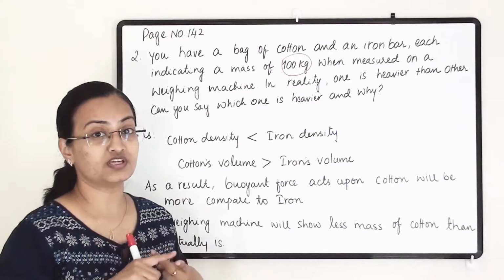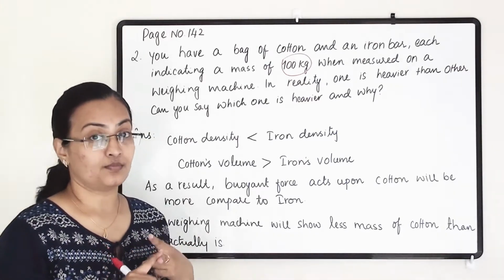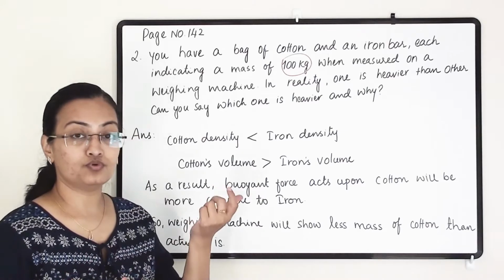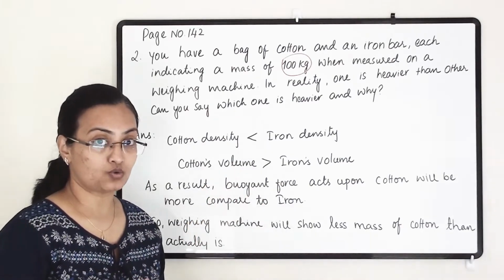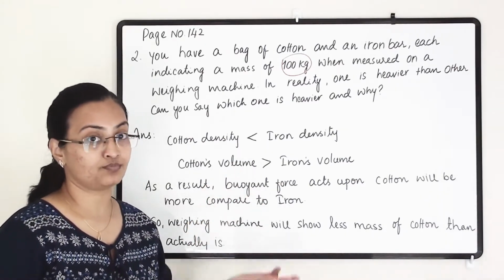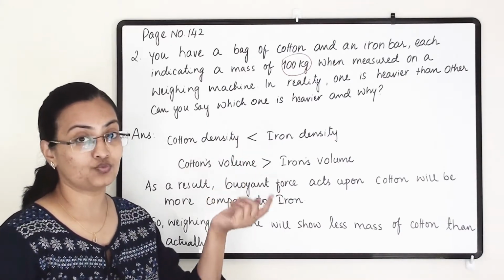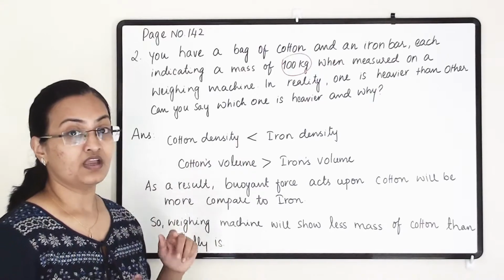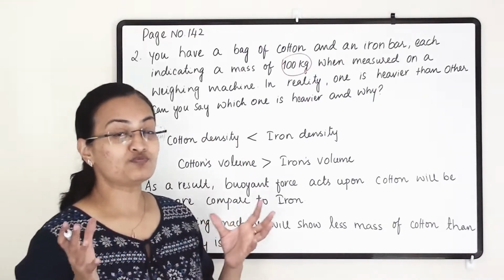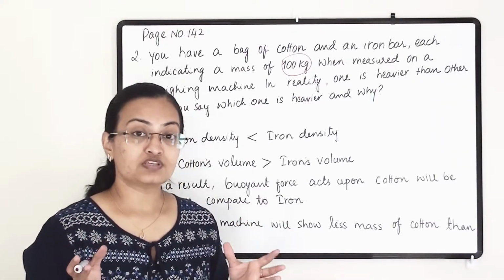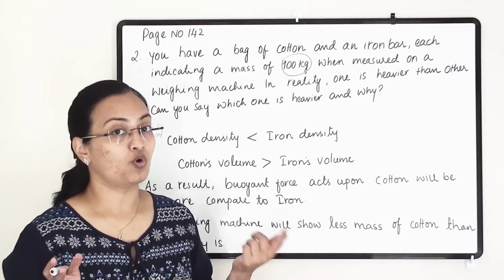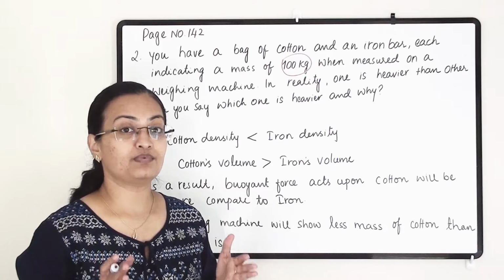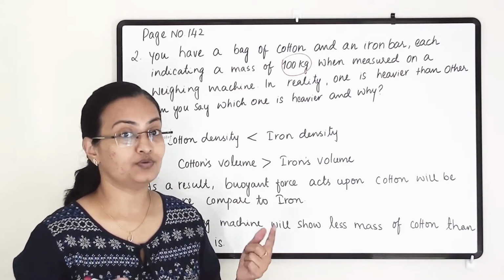So here two things we have to understand, that upthrust force and the gravitational pull. Gravitational pull and weight is acting towards downward, whereas the air's upthrust force direction will be upward and it is pushing the object towards upward. Now whose volume is more, the upthrust force applicable on that will be more, and whose volume is less, the upthrust force applicable on that object will be less.